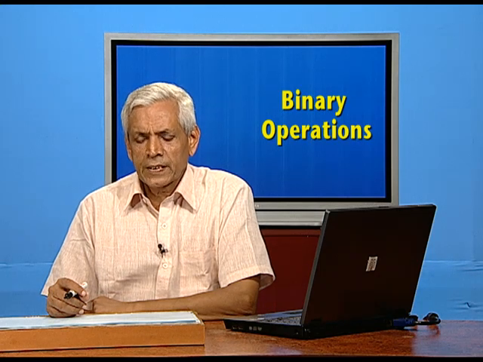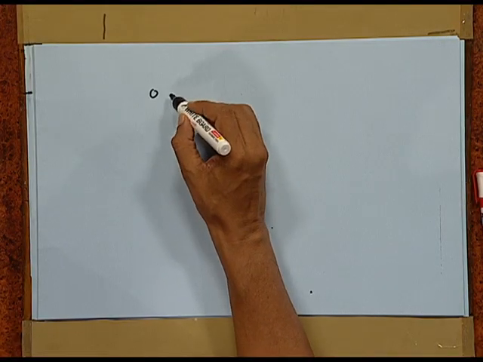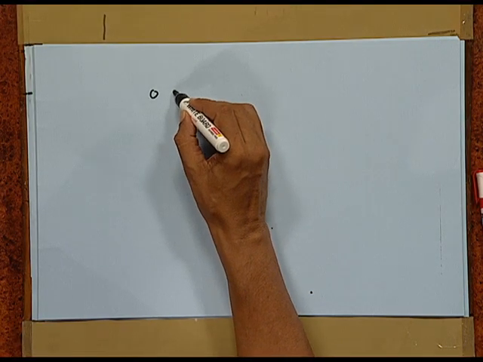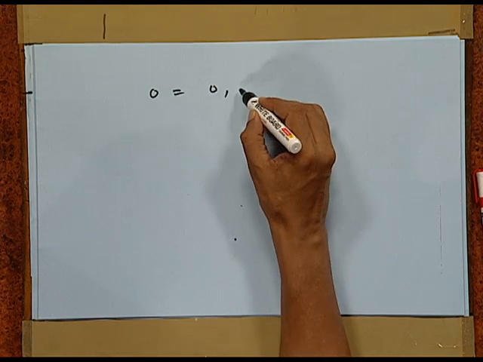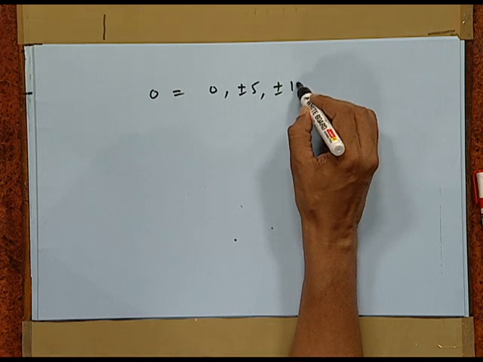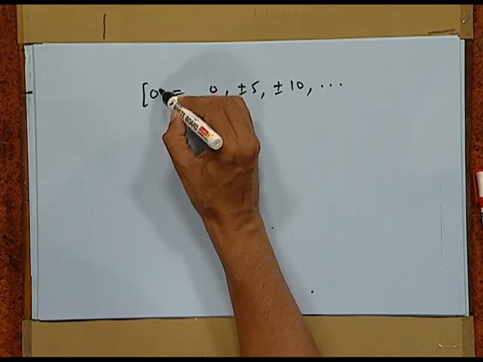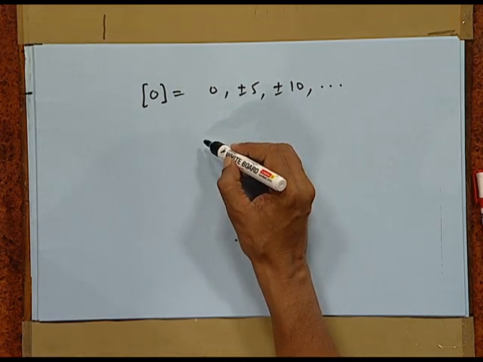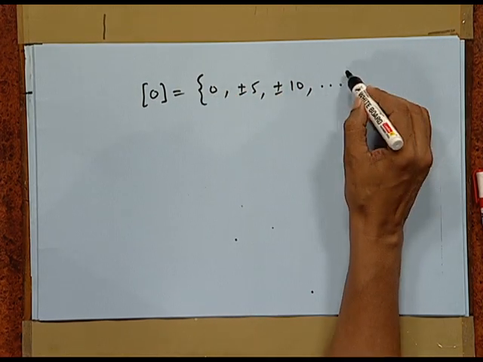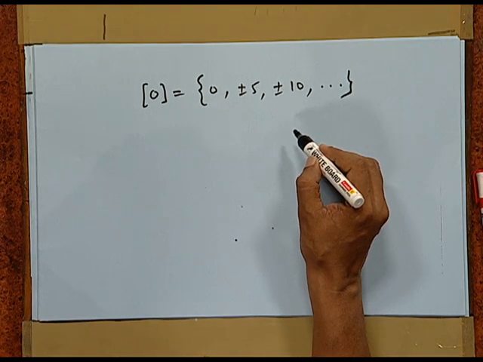Now, coming to equivalence classes, let us take the example of 0. Now, 0 has relation with 0, plus minus 5, plus minus 10 and so on. So, the equivalence class containing 0 is merely this set, that is 0, plus minus 5, plus minus 10, that is all multiples of 5. Now, 1 is not appearing here, take 1.